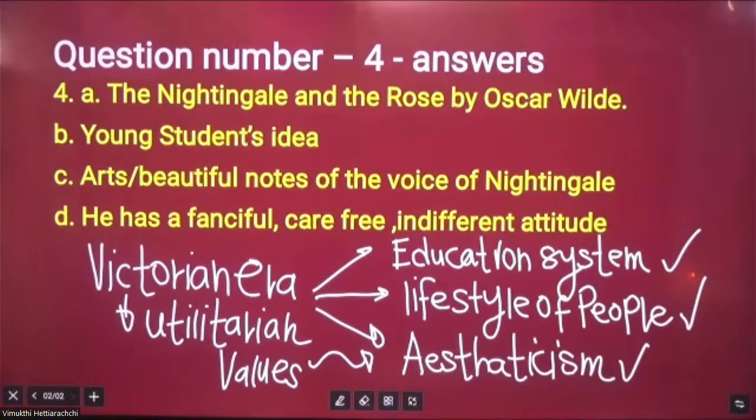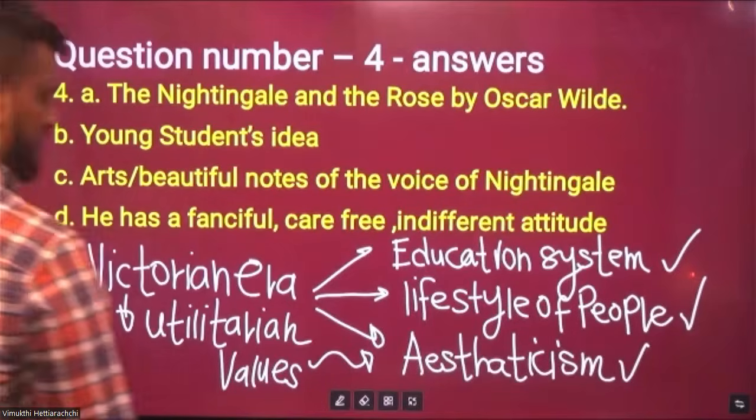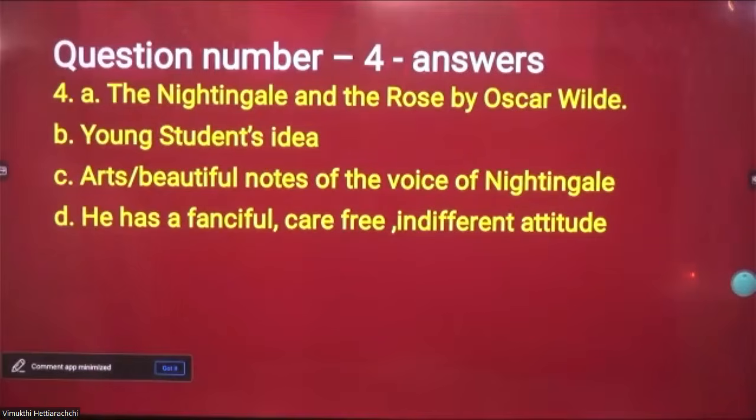Instead of utilitarian values, Oscar Wilde tries to explain the fact that more than utilitarianism, what is important? Aestheticism is important, right? More than utilitarianism, aestheticism is important. Education system, lifestyle of people, and aestheticism. These are the 3 major things that he discusses when it comes to the Nightingale and the Rose. Okay, so I hope you guys can understand. Let's go to the next part.